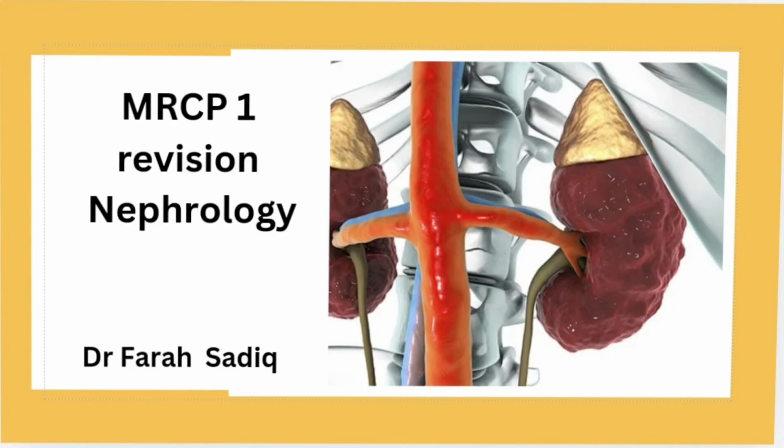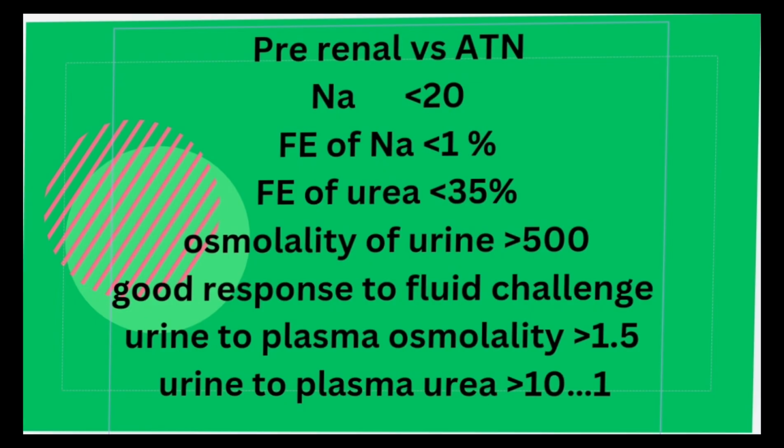Hello students, today I will try to cover five or six important topics which come in exam, and it's the quickest possible way of revision. First of all, this thing is very confusing, pre-renal versus acute tubular necrosis, how to differentiate between these two.